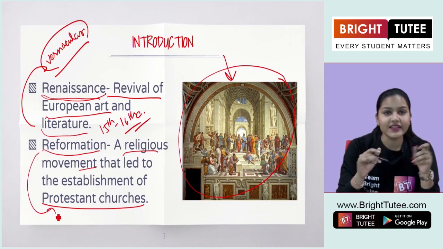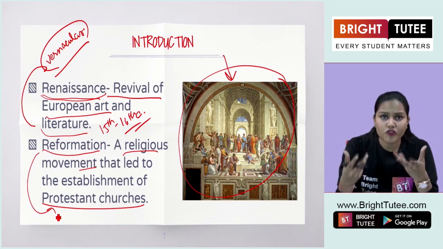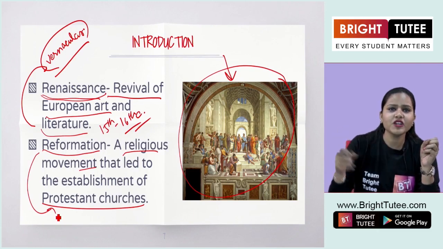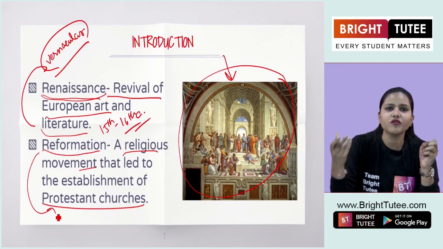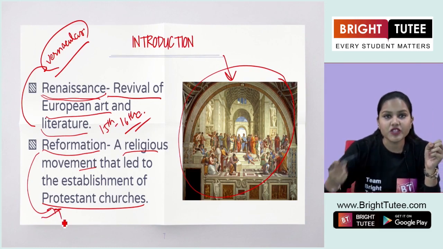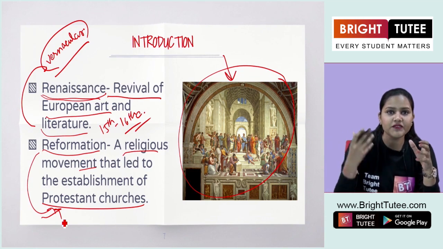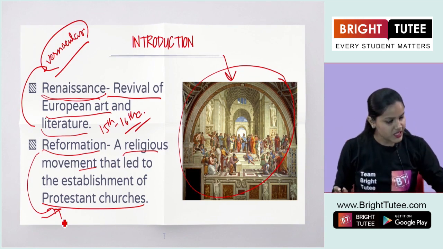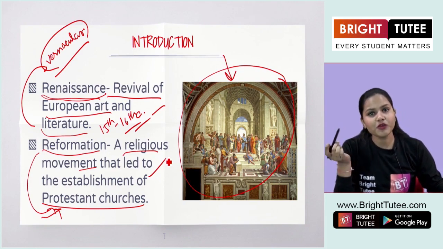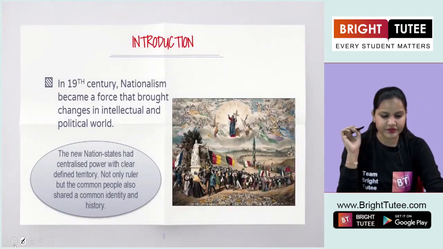We see that the Reformation movement that began broke away from the practice of Catholicism. So it led to the establishment of Protestant churches and a new belief that started here. So you have to remember these two points. And the third point was the rise of kingdoms or dynasties.